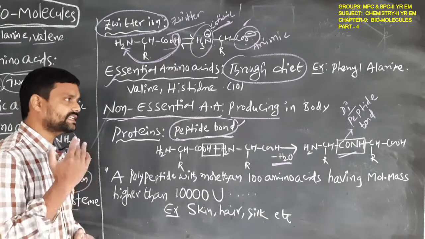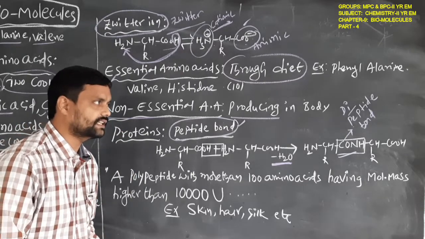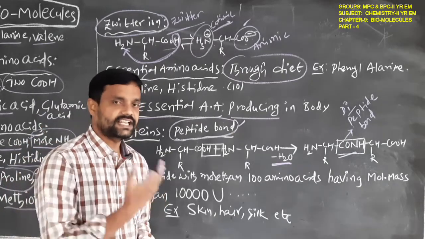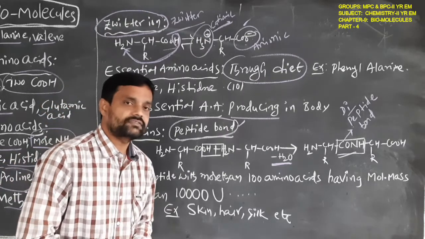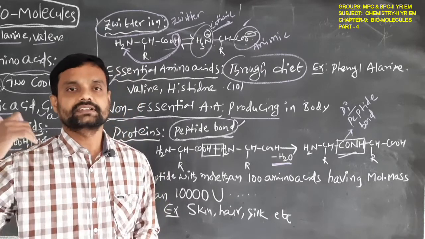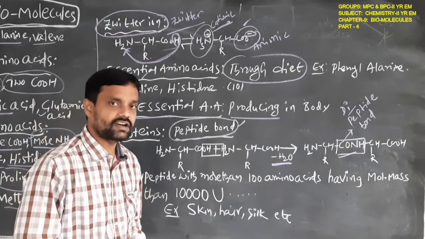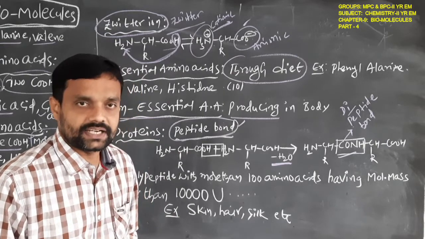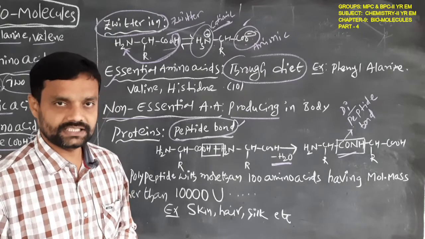When only two amino acids are involved in the formation of the peptide bond, that is called a dipeptide bond. If three amino acids are involved, it is a tripeptide bond. If four amino acids are involved, the peptide bond formed is a tetrapeptide bond. And if many amino acids are involved in the formation of the peptide bond, that is called a polypeptide bond. This leads to the proteins.